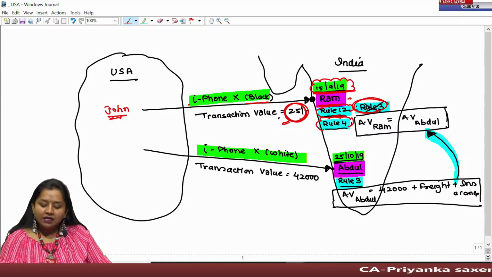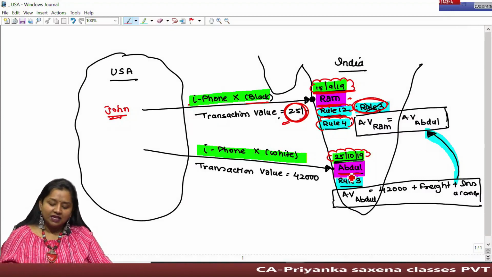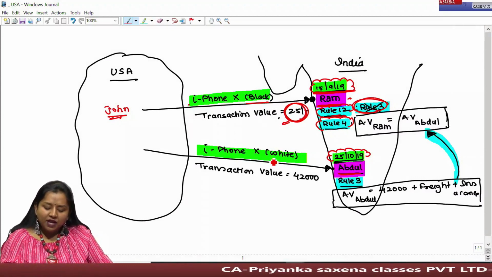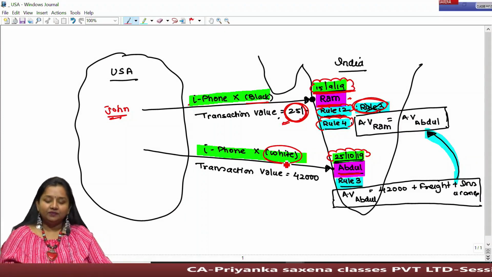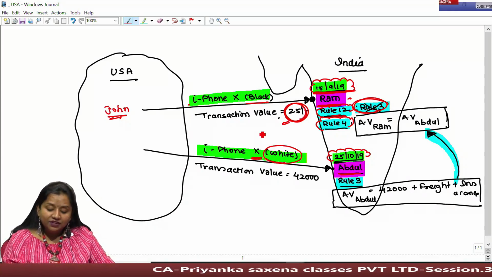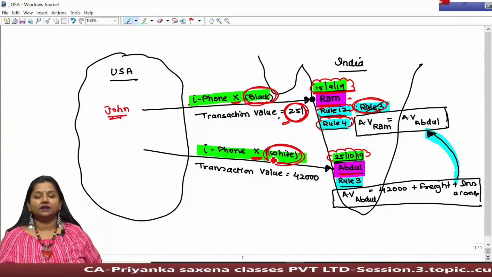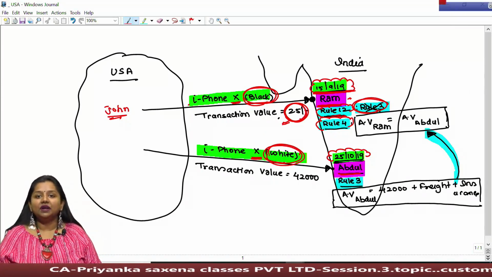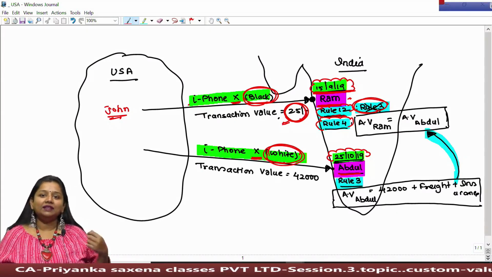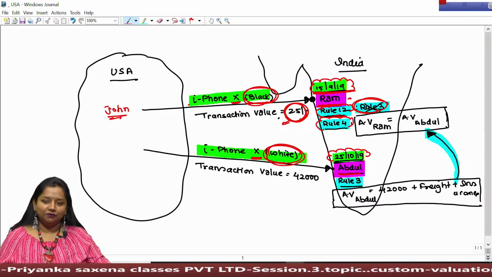But in the nearest past, on 25th October, it was found that Mr. Abdul from another state imported iPhone X in white color. That is, all the features are the same except a minor difference. The minor difference is of color, which does not impact the original features of the mobile phone.